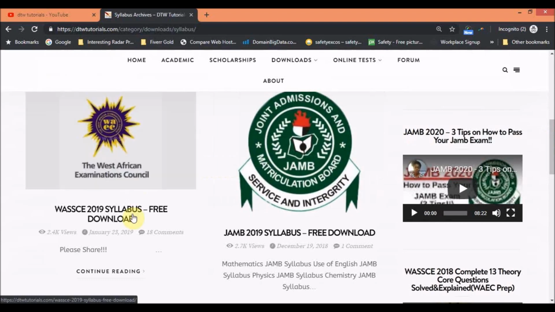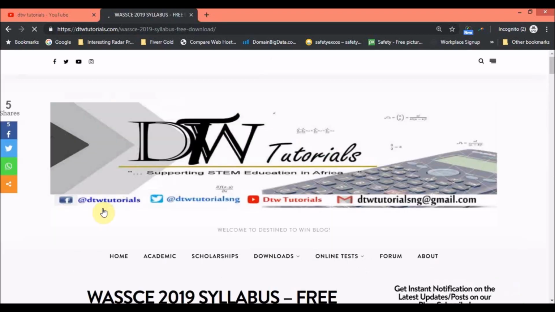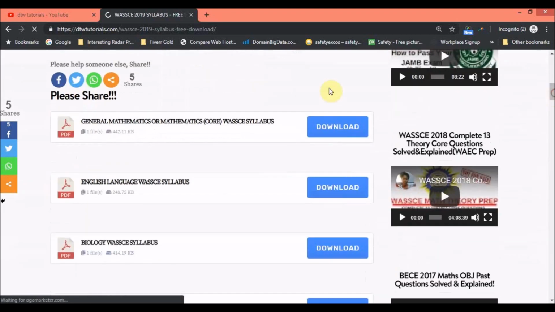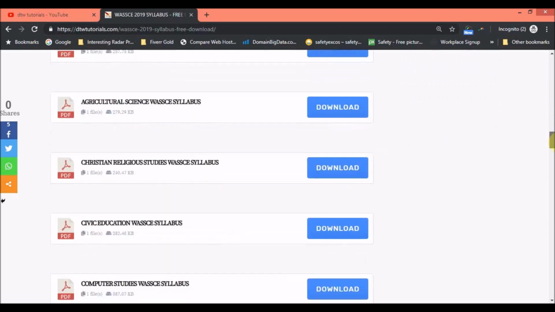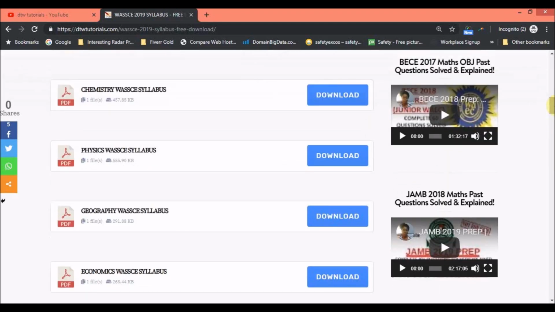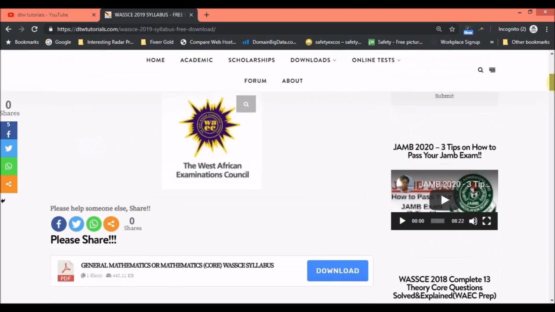You see the WAEC syllabus here. You also have the JAM syllabus for students writing JAM, but WAEC is written by 5 West African countries. So for other countries that don't do JAM, just come here directly and click on the WAEC syllabus. If there's an updated version during the course of the year, I would also update this, but this is the current one right now. All you need to do is click this: your general maths, your English, biology, all the way to literature, commerce. So you click it, and you can know which topics to read and cover for your WAEC exams. It's very important you have a guide. This guides you on what to read, so you don't go off the syllabus of WAEC. So that's the second tip.